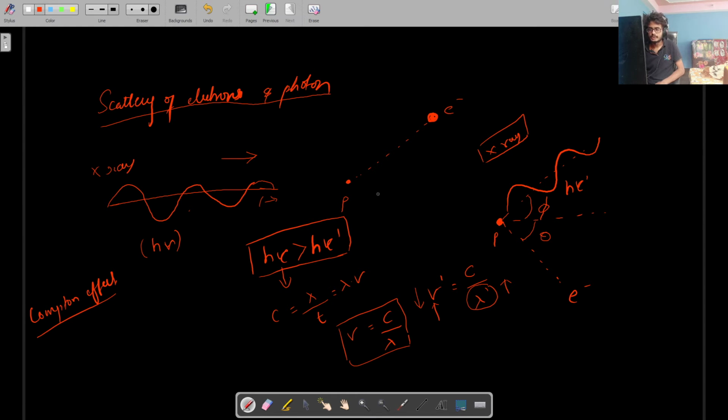So this is the process by which the X-ray is scattered by an electron, with a decrease in frequency or increase in wavelength. You can just generalize it to a photon, a light ray or electromagnetic wave, whatever it is. The electron is scattering this photon with a decrease in frequency or an increase in wavelength. If the frequency is decreasing, its wavelength has to automatically increase to compensate. Is there any doubt regarding this? Let me know.